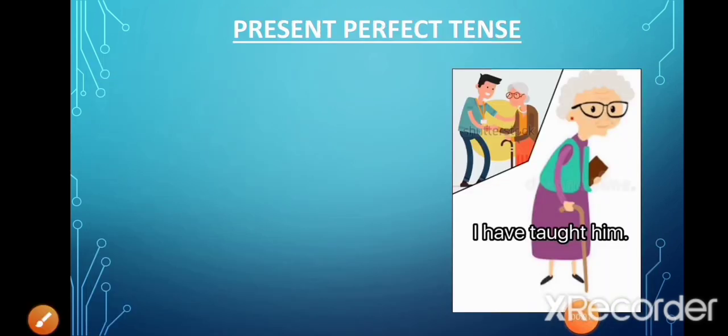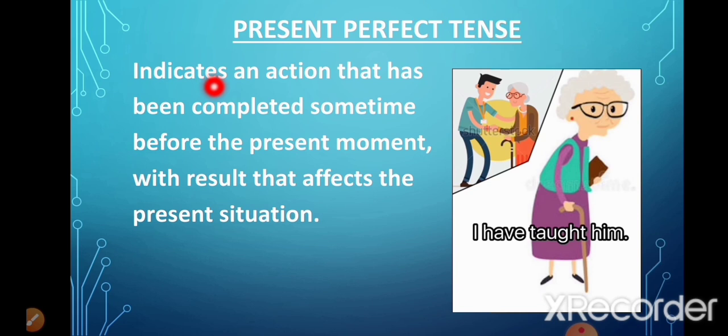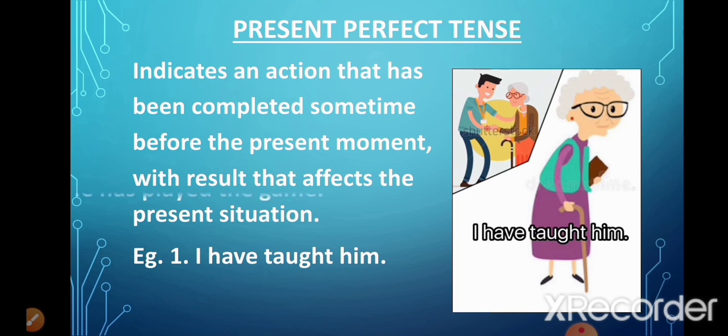Now we'll do the third type of present tense, the present perfect tense. Now in this tense, the verb indicates an action that has been completed sometime before the present moment with result that affects the present situation. Now in these sentences, the action has already happened in the past, but the result of the action affects the present time. For example, I have taught him. Now the action of teaching has already happened in the past, but the result of it affects the present moment.